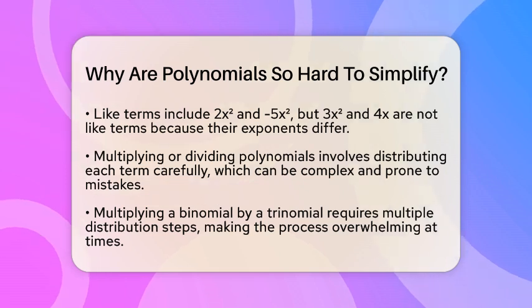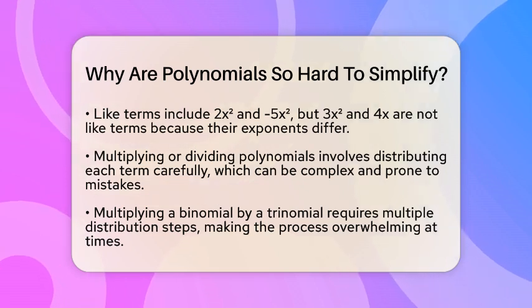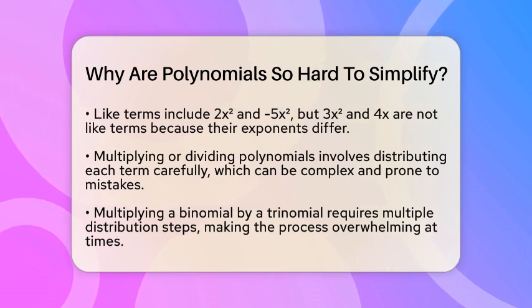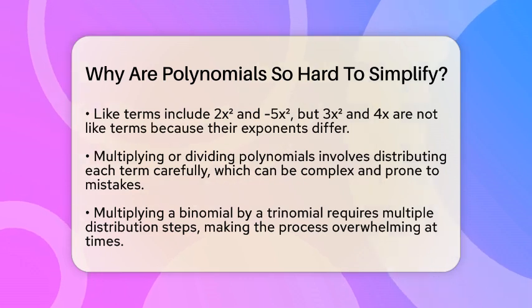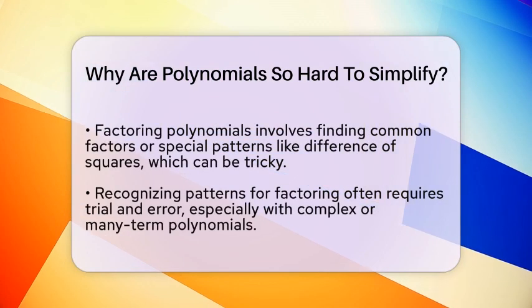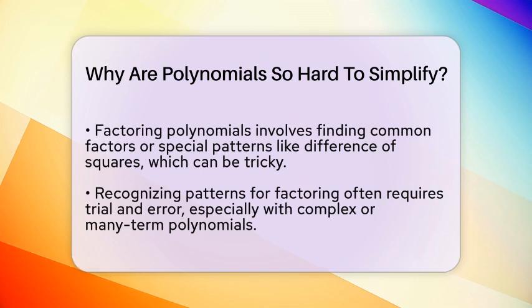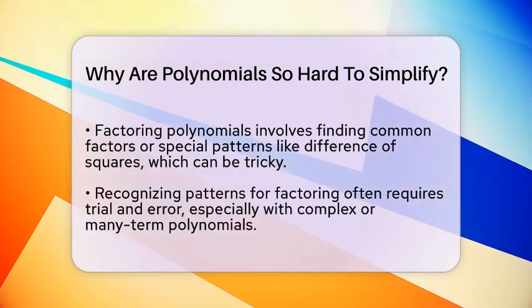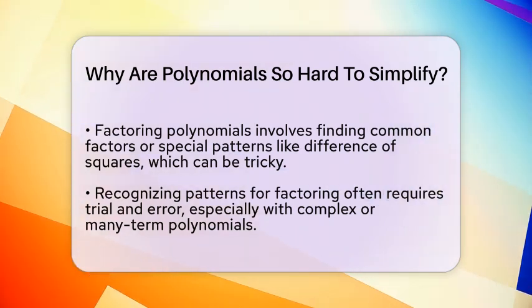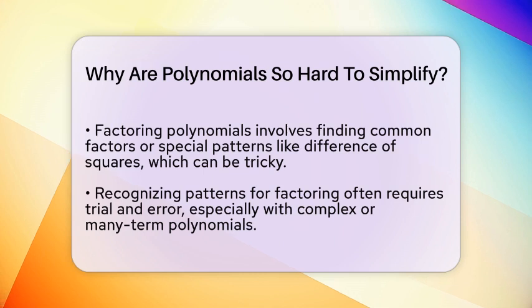For example, multiplying a binomial by a trinomial requires multiple distribution steps, and keeping track of all the terms can be overwhelming. Factoring polynomials adds another layer of difficulty. It involves finding common factors or special patterns like the difference of squares or perfect trinomials. Sometimes, these patterns aren't obvious, and you have to try different methods or guess and check to find the right factors. This trial and error process can be time-consuming and frustrating, especially when the polynomial has many terms or complex coefficients.